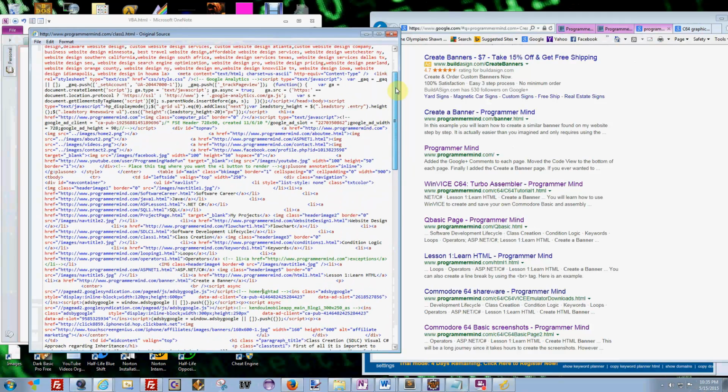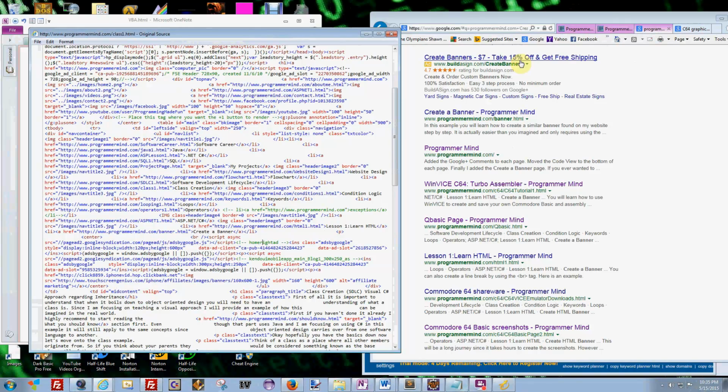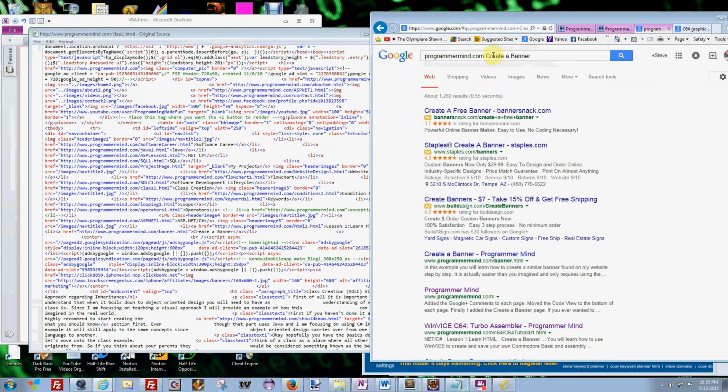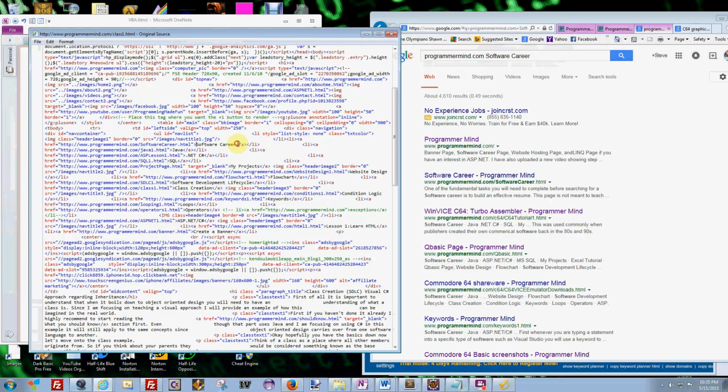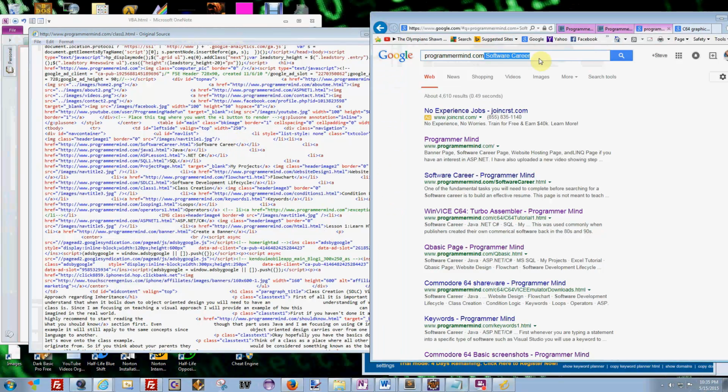I didn't want to spend a lot of time on this, but I think you get the idea of what it's doing. It's basically searching your keywords that are being listed within that title tag. So if I type in software career, it'll probably come up. And there it is. So it's working exactly what I thought it was doing right now. It's searching these pages for the text that's being found in here. But once I start updating this and I find non-competitive keywords, such as being found in Longtail, I'll have less competition.